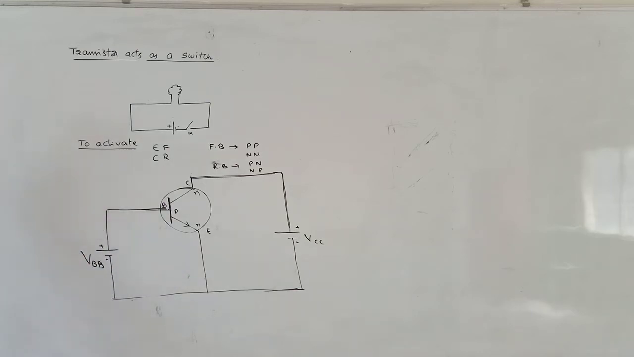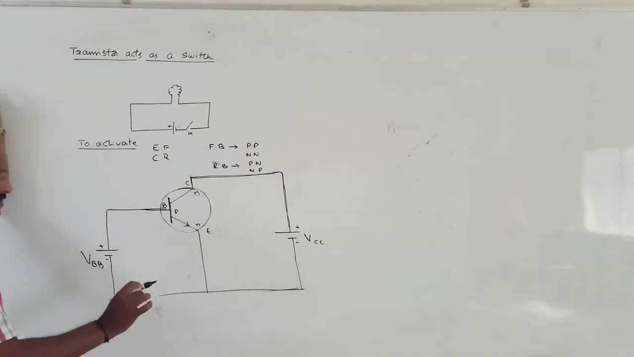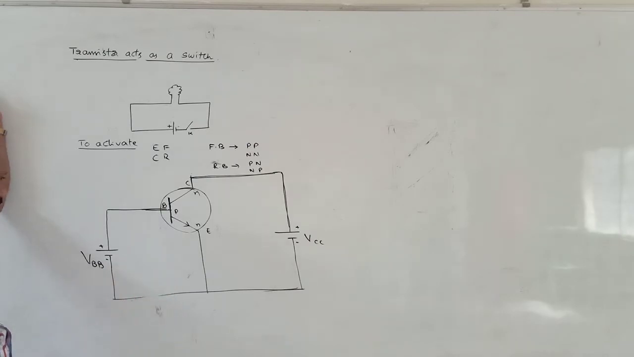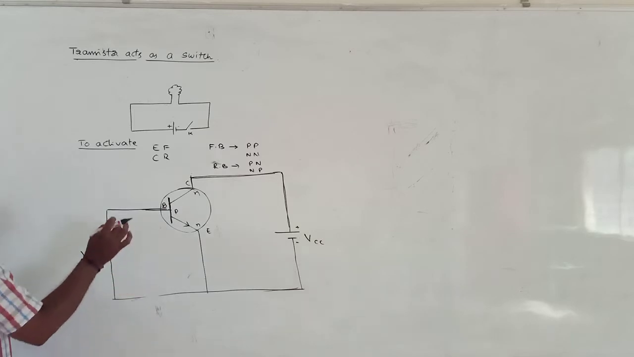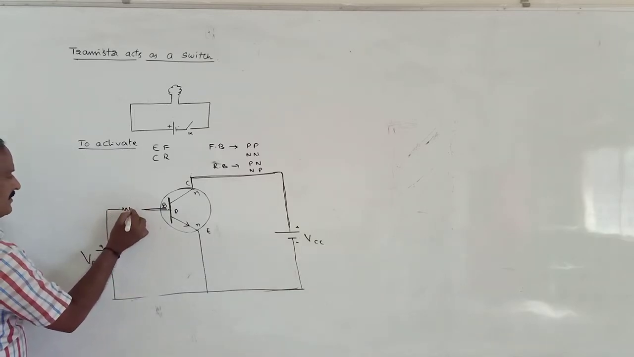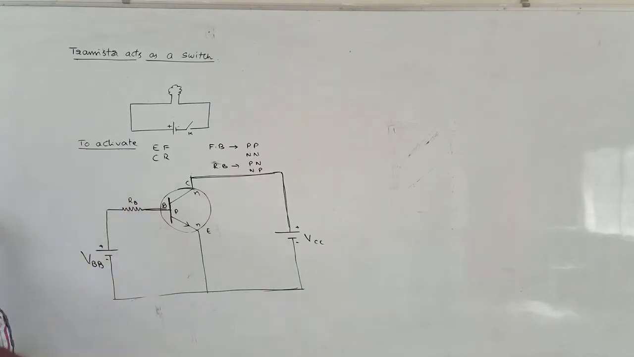So this is the circuit diagram. This transistor in common emitter mode also acts as an electric switch. Further, here the base resistance, or the input resistance, is represented by RB.